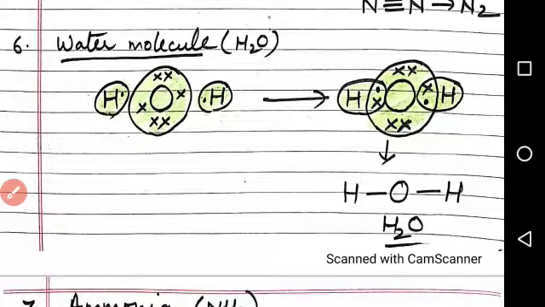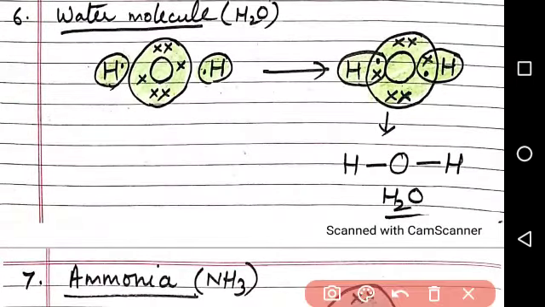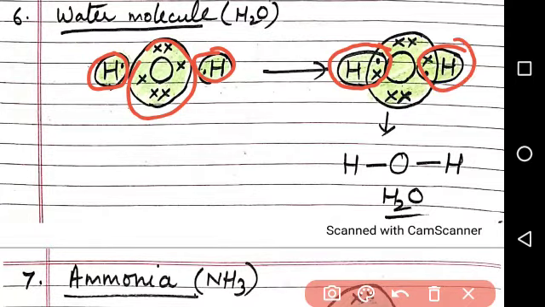Next example is the water molecule. Oxygen has 6 valence electrons, and hydrogen has 1 valence electron. Hydrogen shares its 1 electron with oxygen, and oxygen in this way completes 8 electrons, whereas each hydrogen completes 2 electrons. So 1 bond is formed between O and H, and O and H. The water molecule is formed in this way.